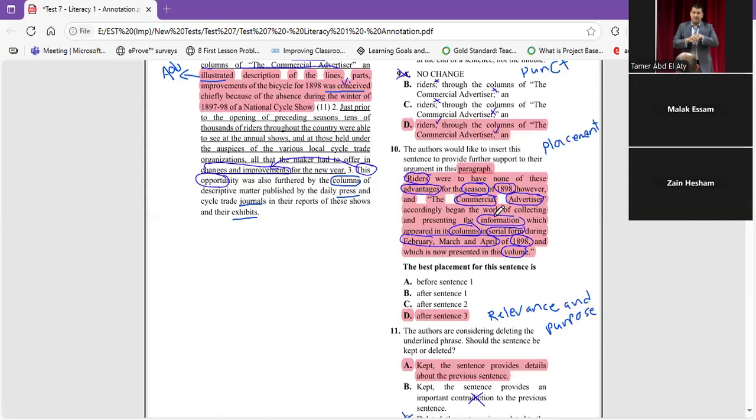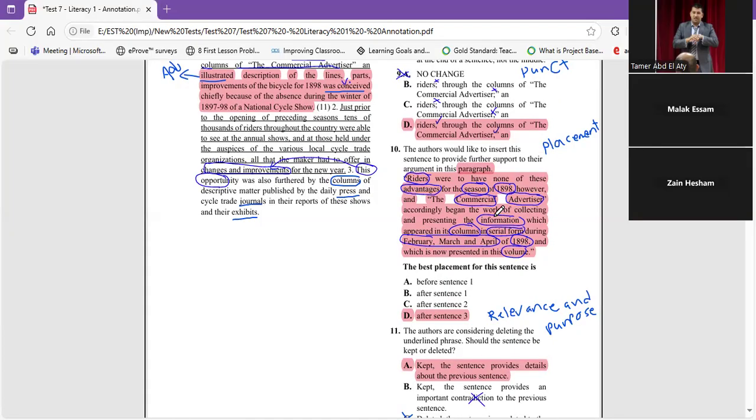Number 10, the author would like to insert the sentence to provide further support to their argument in this paragraph. Here it's a placement skill. We have to read the sentence that we need to add to find the relation before and after in other sentences. Here he said riders were to have none of these advantages for the season of 1898. Okay, whatever is encircled is important.